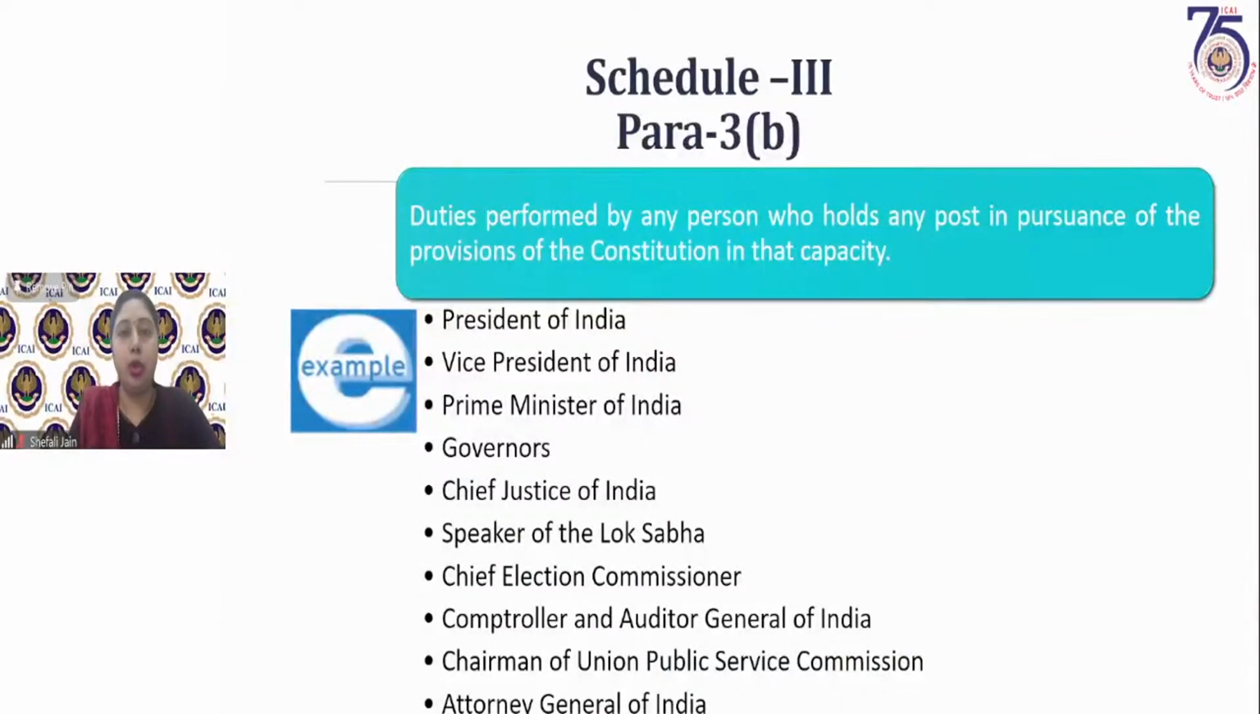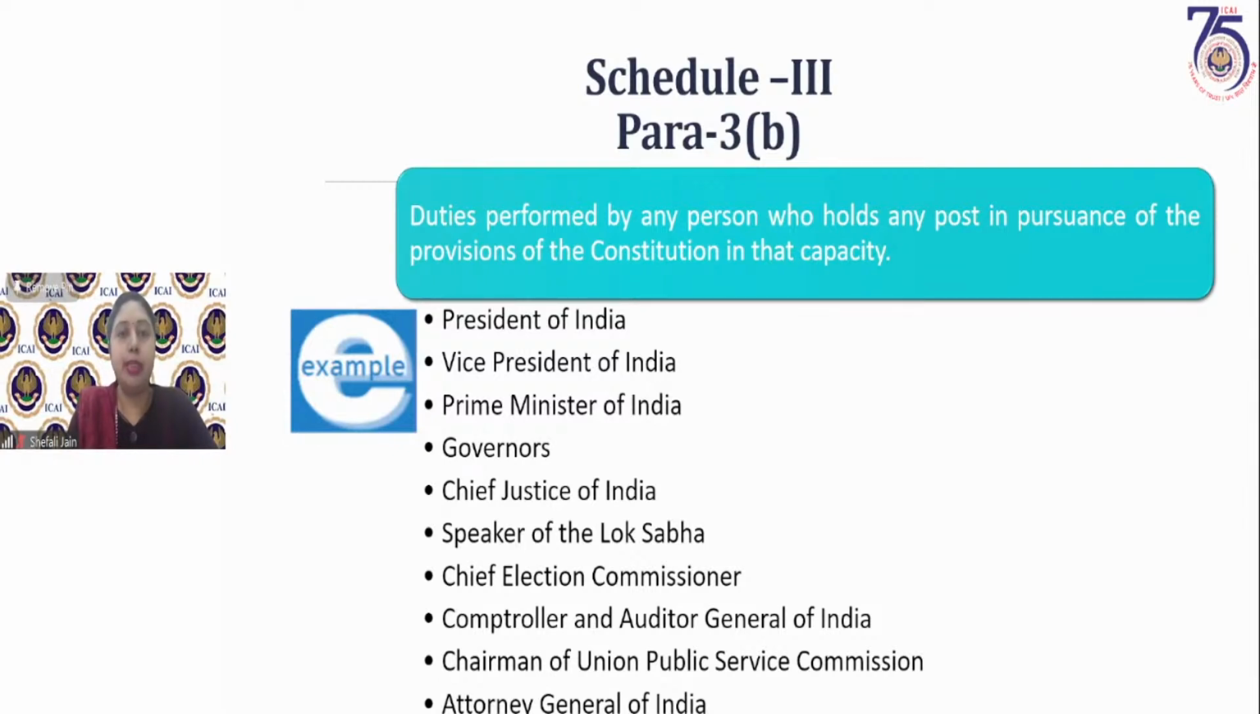Para 3B, now clause B of para 3 says, duties performed by any person who holds any post in pursuance of the provisions of the constitution in that capacity. That post he is holding by virtue of the provisions of the constitution, and whatever duties he is performing in that capacity is also not a supply.